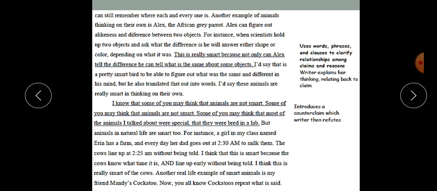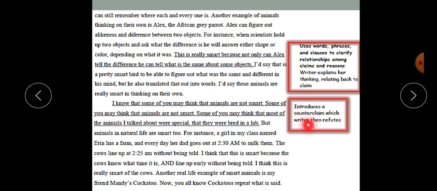And then the writer adds a fourth body paragraph here, and in the fourth body paragraph he introduces a counterclaim, which later on the writer refutes, or he shows weakness in it. This fourth body paragraph is not required of you.